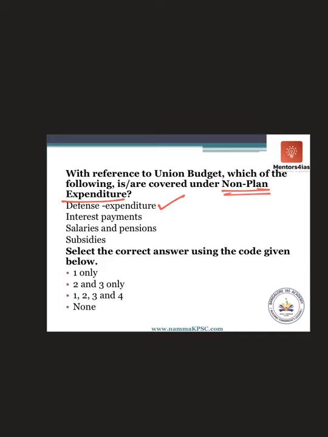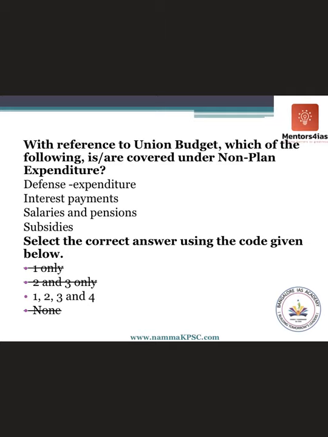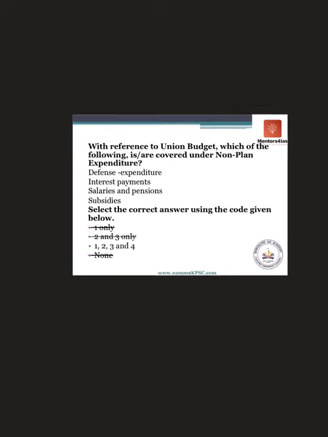Then interest payment, that is also non-planned. Salaries and pension, that's also one, and subsidies, that is also non-planned. So all the four, option C. Okay, so a question like this can be asked in your examination. From your mains point of view, you also have to analyze why planned and non-planned was done away with, and currently we adopt revenue and capital expenditure. This is both at the central level as well as the state level. Such kind of analytical question can be asked in your mains also.